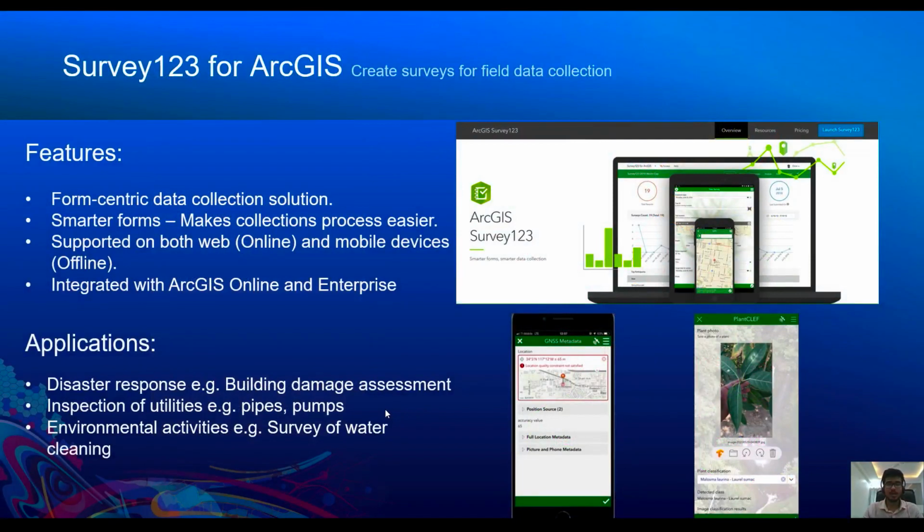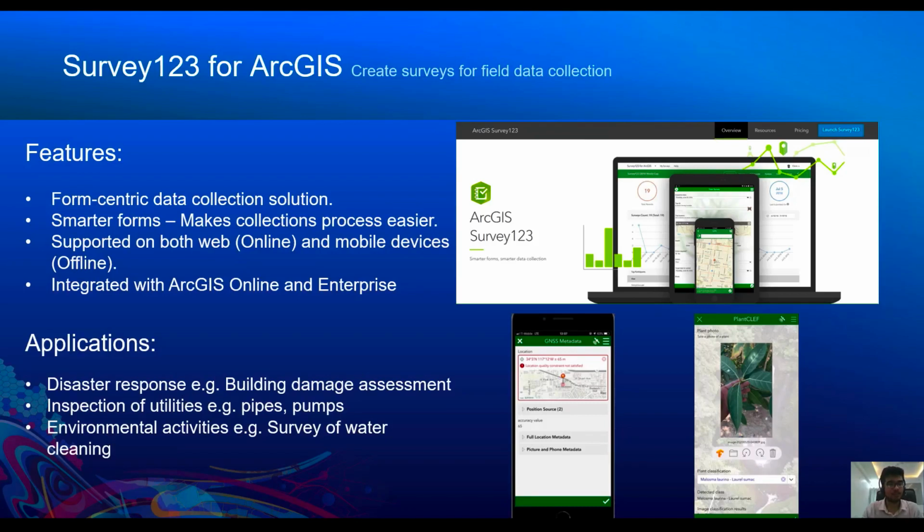So Survey123 is a form-centric data collection platform. It helps you to create smarter forms, and it can be used to collect data from the field using various volunteers and workers. The best part about it is that it can be supported on both web and mobile devices, which gives us the flexibility to perform the surveys in an online or an offline method. It can be readily integrated with ArcGIS Online and ArcGIS Enterprise.